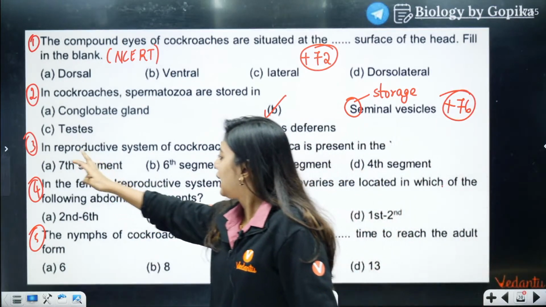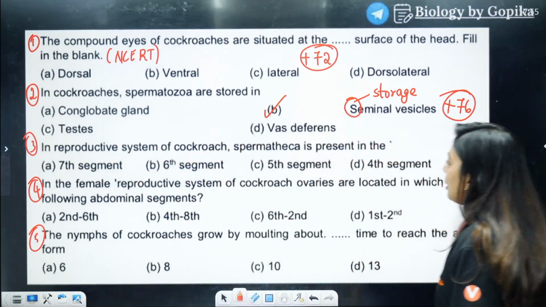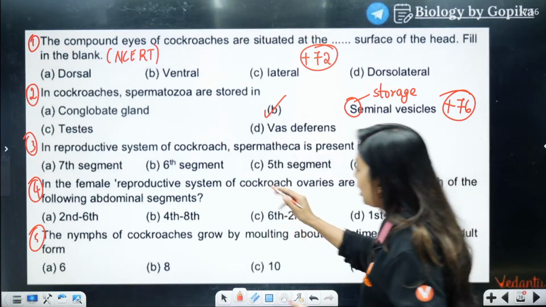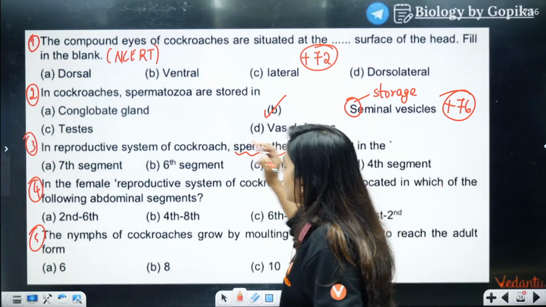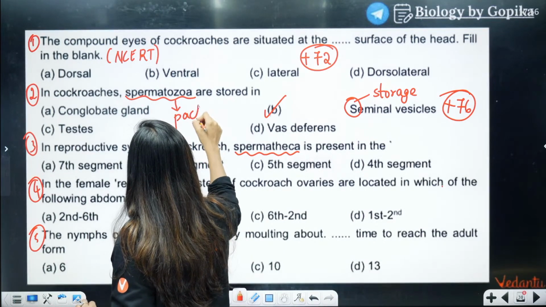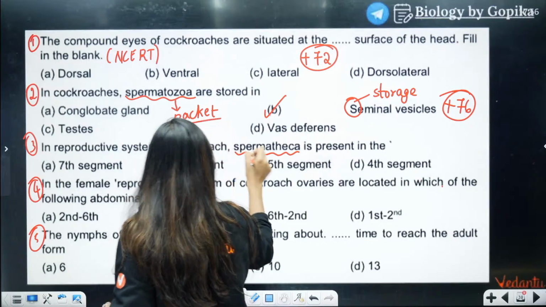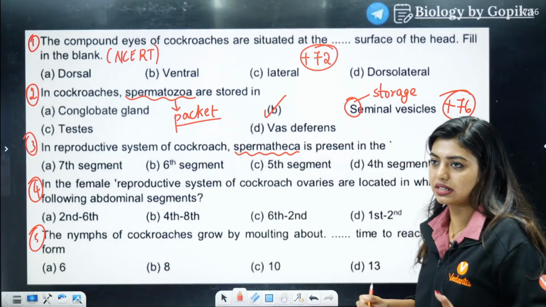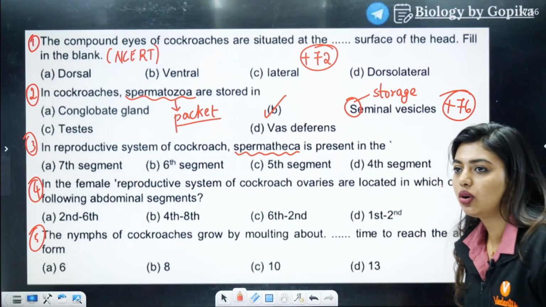Okay, next question. In reproductive system of cockroach, spermatheca is present in. Here, look here. Spermatheca. Spermatozoa. This is the packet or the bundle of sperm. What is this? This is the one who is going to receive this.